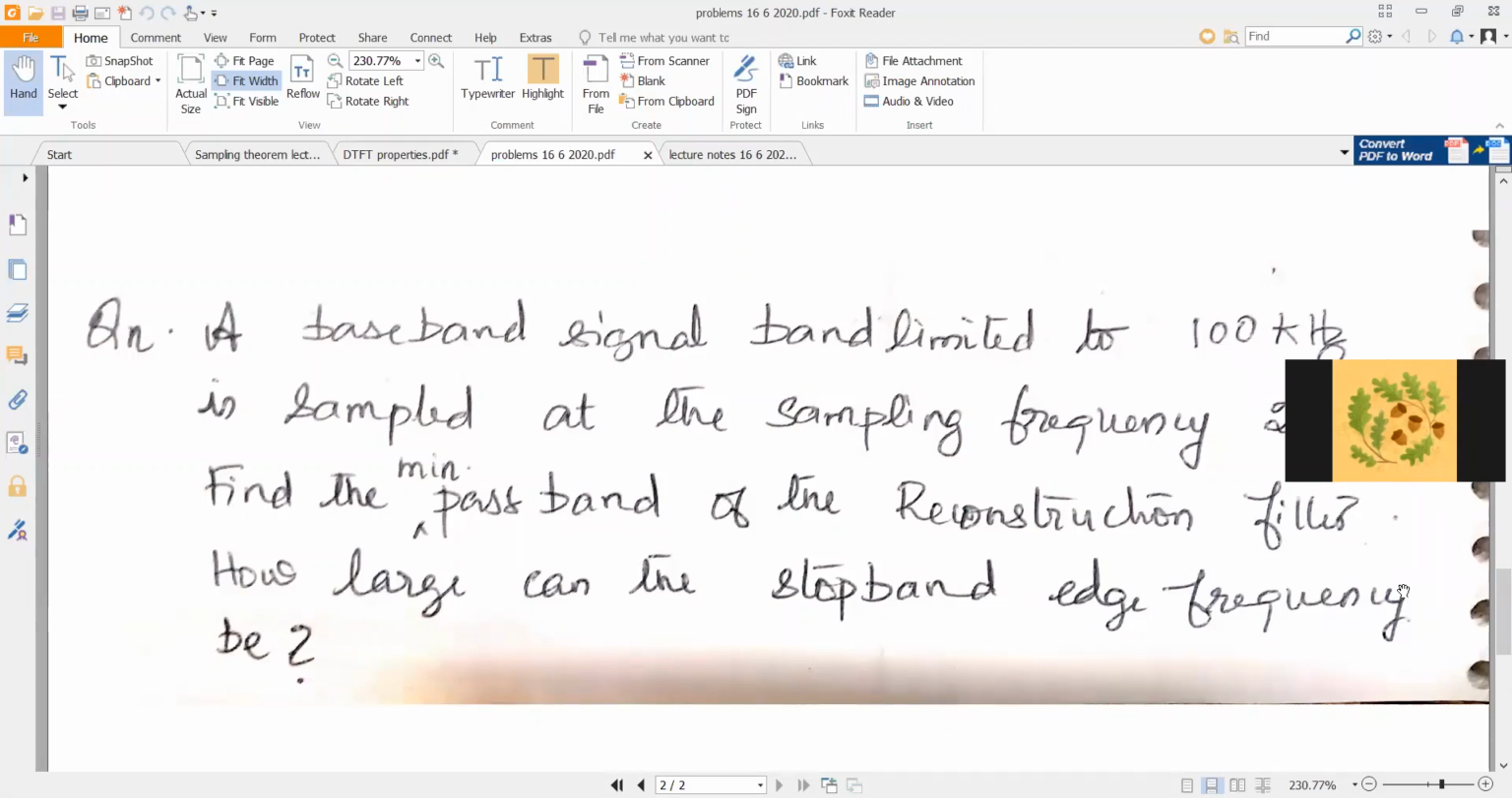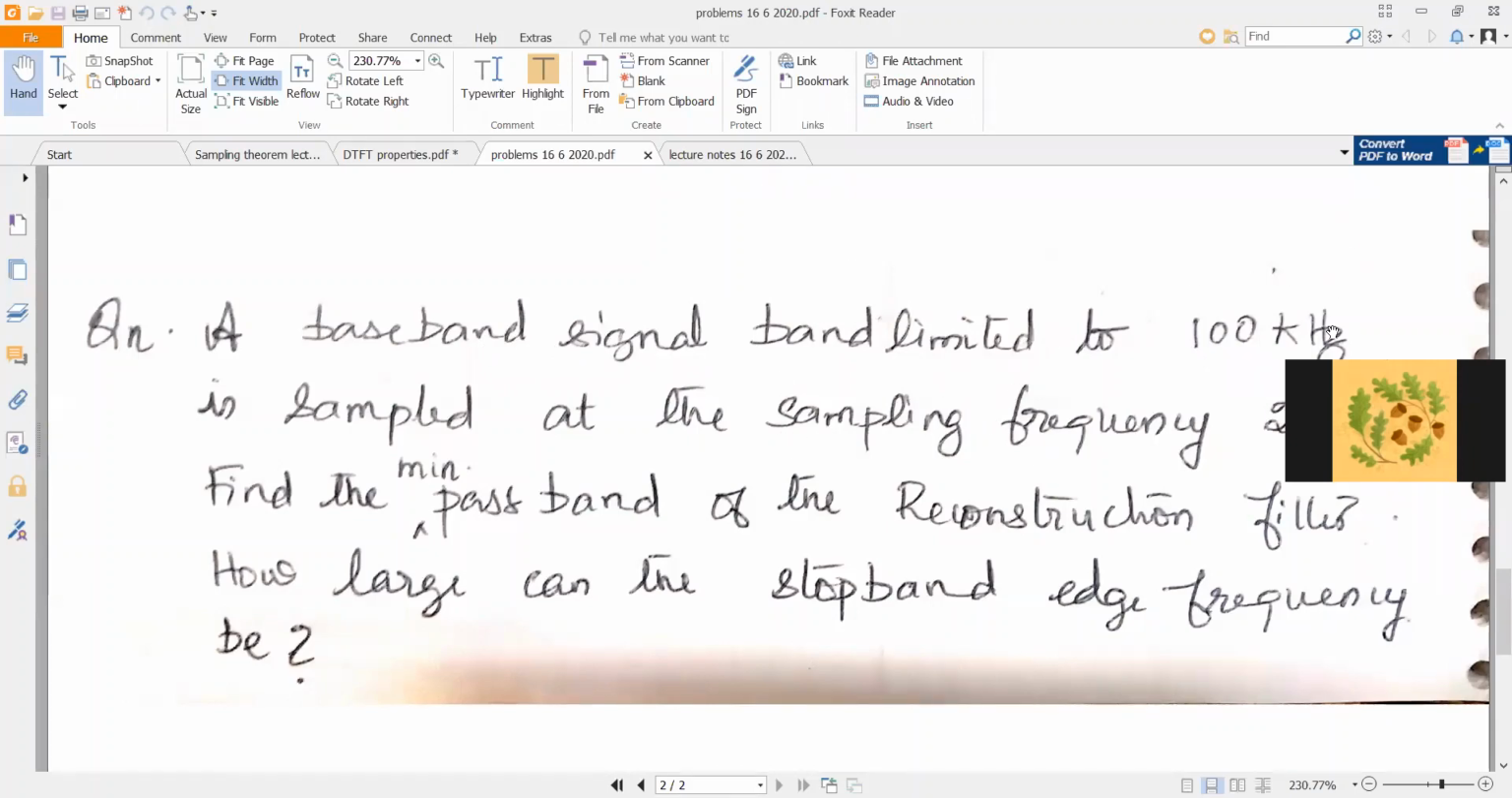Now, it need not be an ideal low pass filter, which means you need not have a brick wall response there. You can actually have a stop band edge frequency which is greater than the passband edge frequency. Why? Because you have sampled this at 250 kilohertz instead of 200 kilohertz. You have oversampled the signal at 250 kilohertz. So what does it mean? You have a baseband starting from minus 100 kilohertz to plus 100 kilohertz centered at 0.